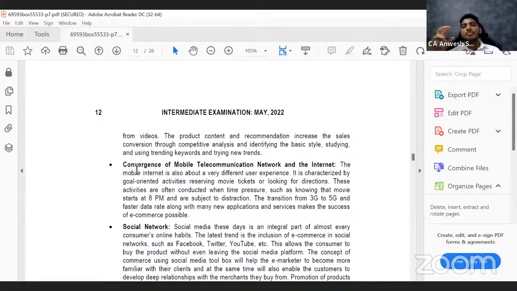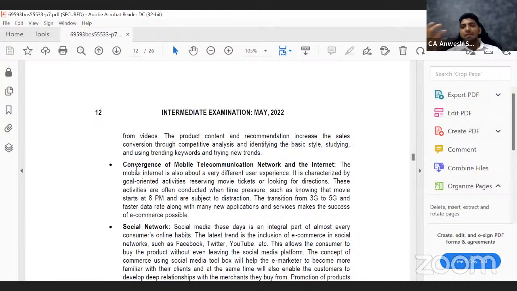Second reason is convergence of mobile telecommunication network and the internet. In olden days, I remember when I was in high school, you would always hold your phone up to check the network. If you keep it down, there is no network. If you hold it a little up, there would be a single bar. A little more up, two bars. In my place, I would see people climbing trees to get proper network. But now it is not so. We have 4G or 5G where you can just order anything that you want. It is very simple to order.